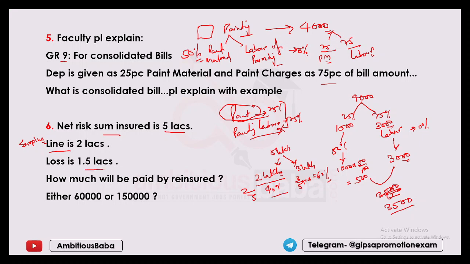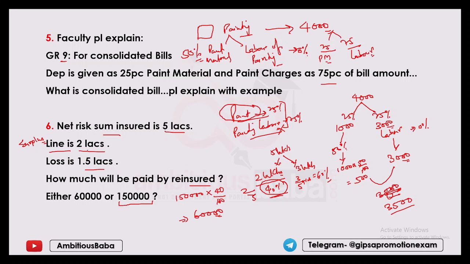Now there comes a loss of 1.5 lakhs. A loss happens for rupees 1.5 lakhs. How much will be paid by the reinsured? Whatever the reinsured retained, he will pay the same. That is, if he is retaining 40% of the risk, then he will only be paying 40% of the claim, into 40 by 100, that is 60,000. Now there are some, my dear friends, who have this issue: how is 1,50,000 not paid? Because 1.5 lakhs is within this 2 lakh limit. Yes, I agree, my dear brothers.